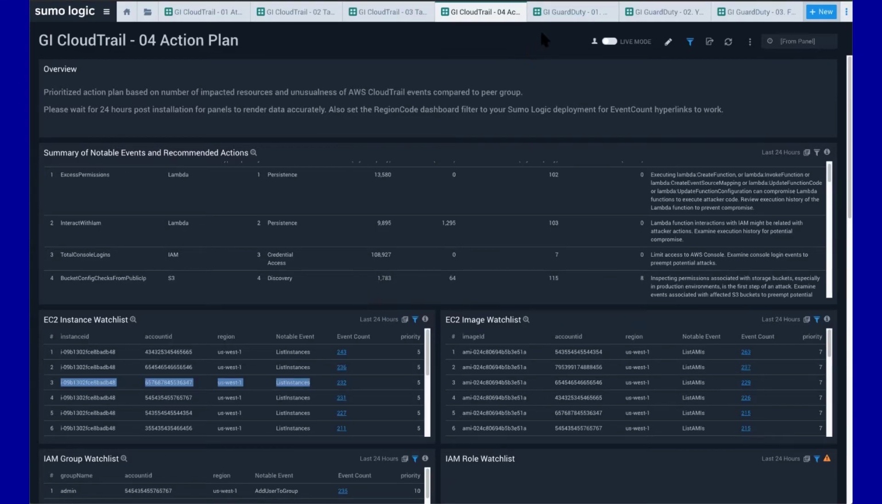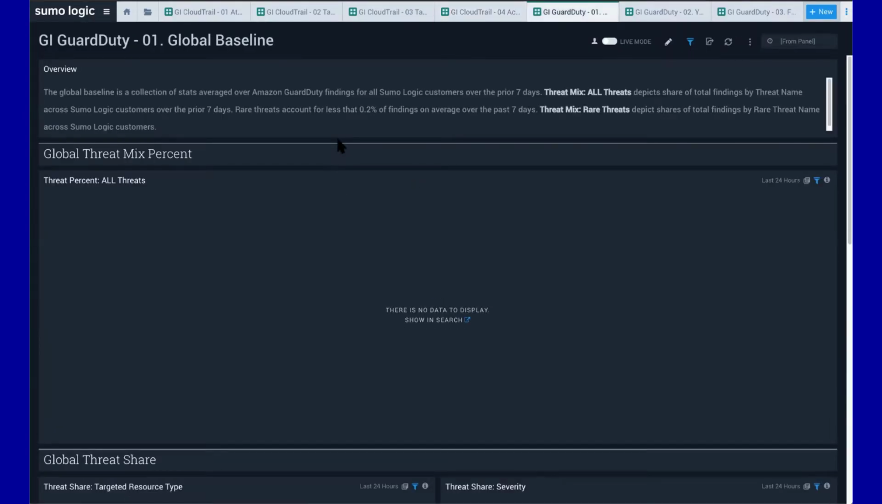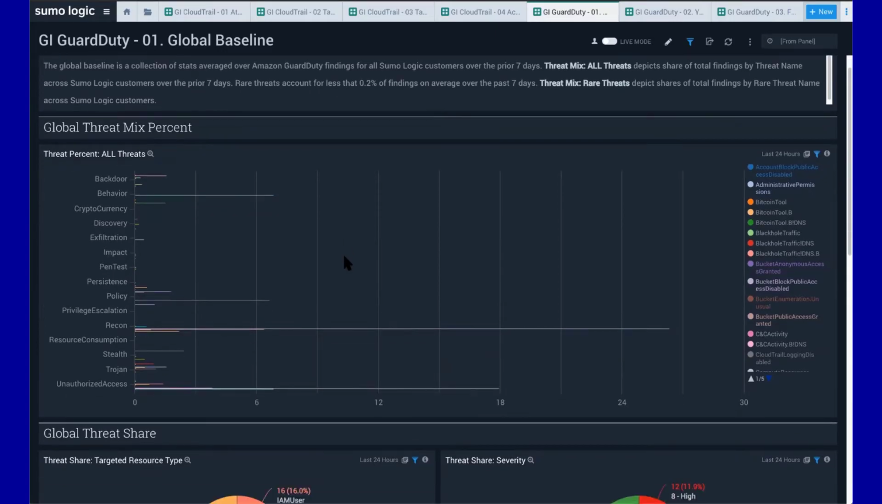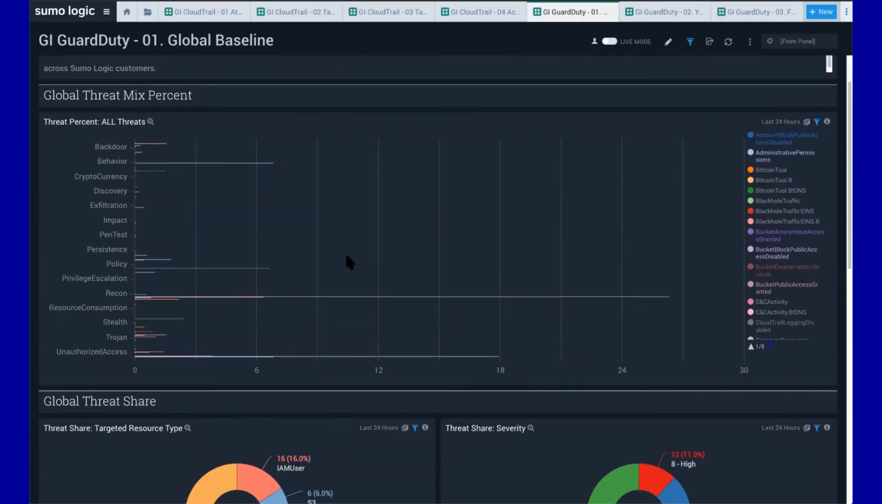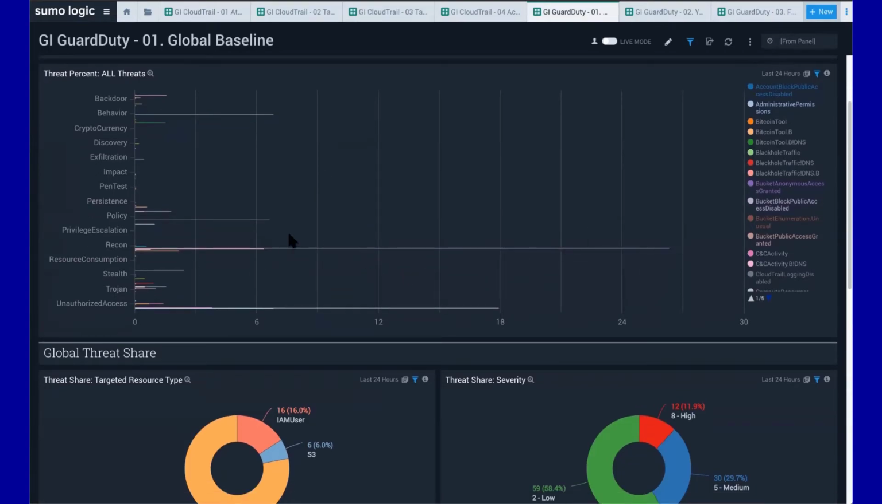What I want to do now is move on to GuardDuty. From a GuardDuty perspective, if you remember what I mentioned earlier, GuardDuty is focused on 12 different attack or threat categories with a whole bunch of different individual threats inside those categories. What we've done here from a baseline or a benchmarking perspective is identified all the different threats across all the Sumo Logic customers using GuardDuty to see what's the percentage of things that we're seeing for each type of threat.